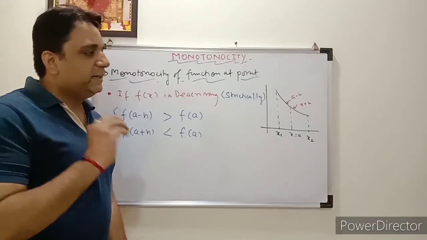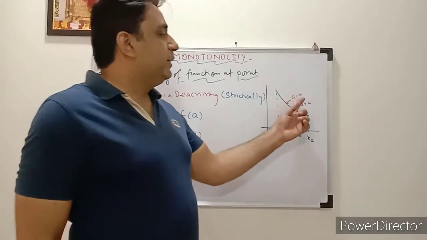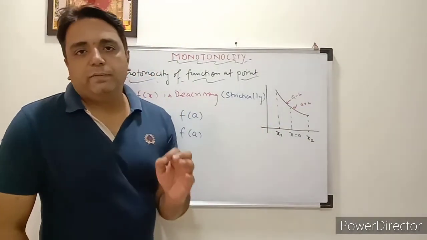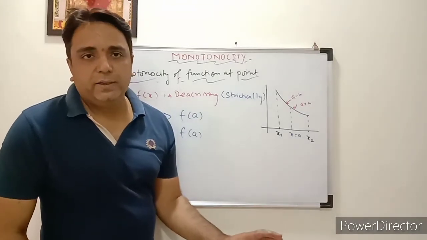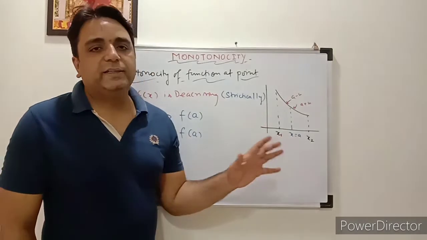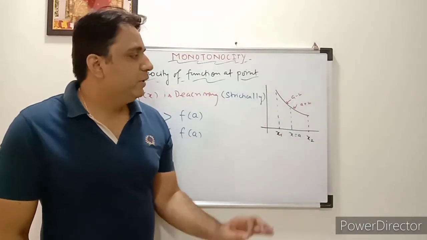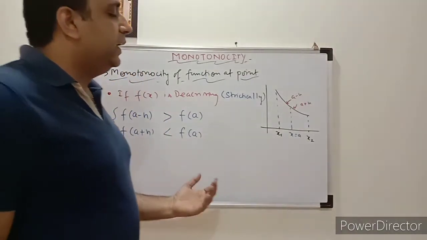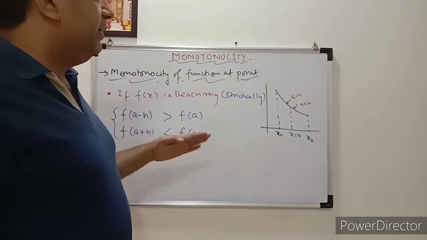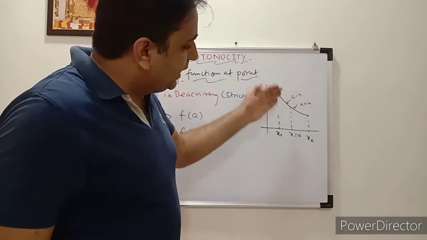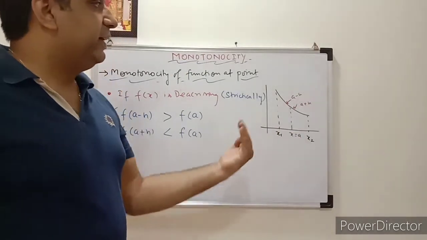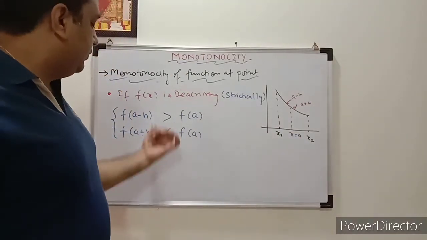And one very important thing is that whatever h we are adding here, that h is very small. And second, continuity of the function is not important here. Means if the nature of the function is breaking at any point, it doesn't affect the increasing or decreasing of that function. Correct? Okay, we'll take one example so it will be more clear. The concept is very simple: decreasing means it is like that, increasing means it is like that. So we have to check the left and right values of that point.